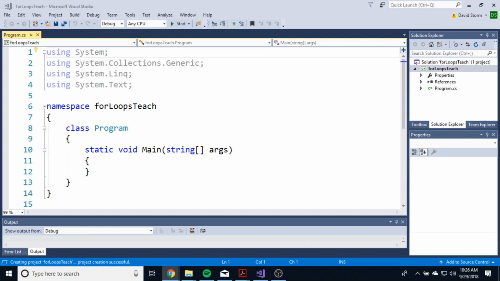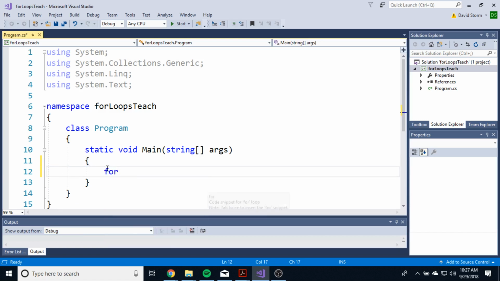Okay, so a for loop is just like a while loop or a do while loop, except we set all the conditions in the top of the loop. For example, let's say I wanted to create an integer and call it n. Actually, you know what? We don't even need to create the variable first. Let's just go right into the for loop. Yeah, let's do it that way.